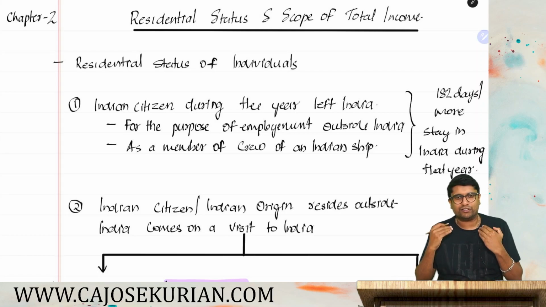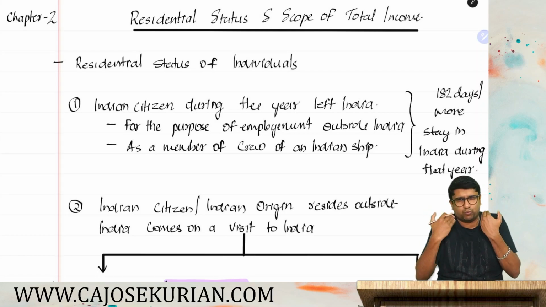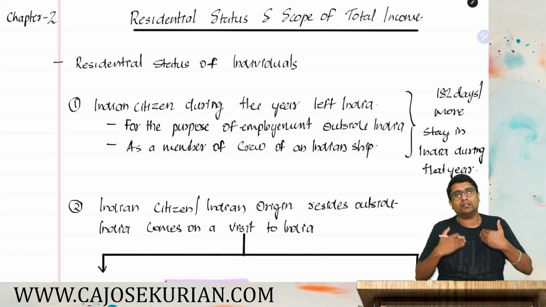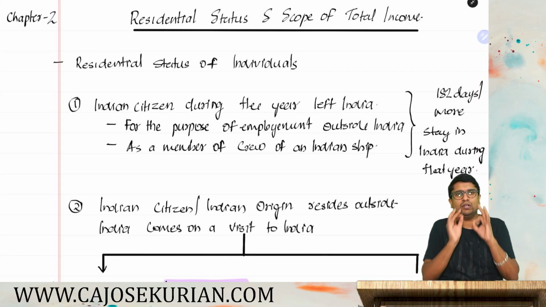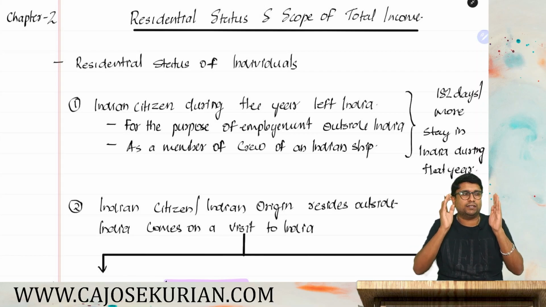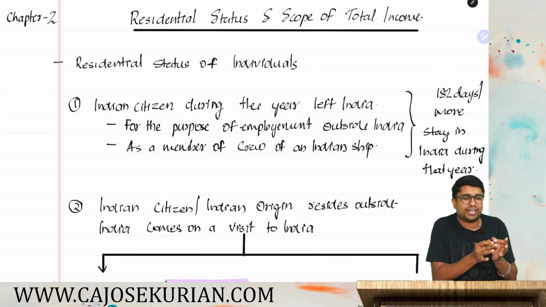Category number two, your revision is over. You have studied DT or direct tax just once. And now you are sure that you don't have enough time for a complete second round or third round revision. Those students, watch this video and you will be able to know which are the super important areas so that you can invest your time wisely.